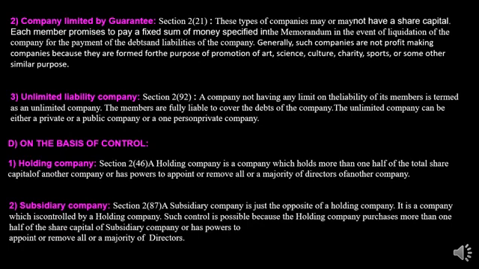Next is subsidiary company. Now subsidiary company is the reverse of holding company. Subsidiary companies are those held by some parent company. It's just the opposite of a holding company. It is a company which is controlled by the holding company. So in the earlier example, Punjab National Bank purchased more than 51% shares of the Oriental Bank of Commerce. So Punjab National Bank became the holding company and Oriental Bank of Commerce became the subsidiary company.